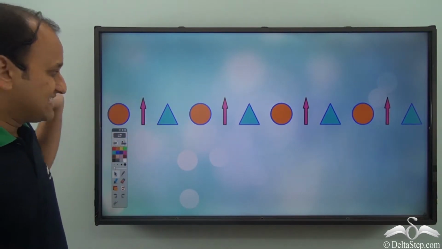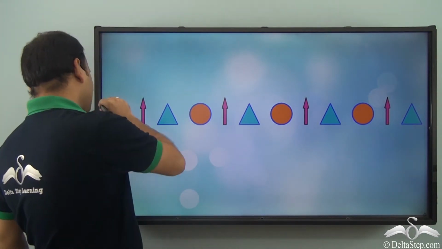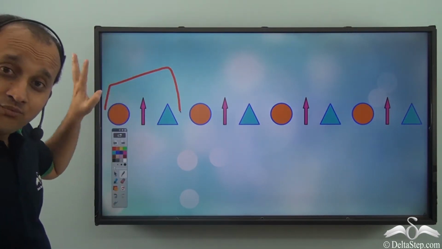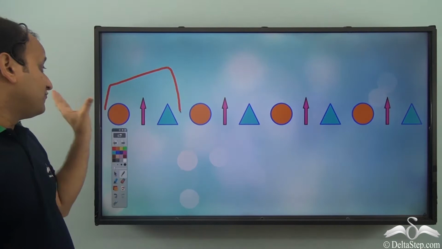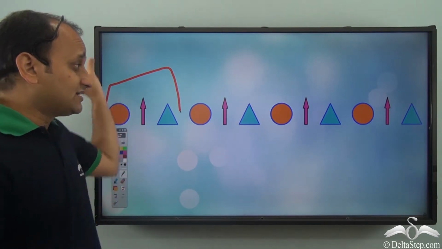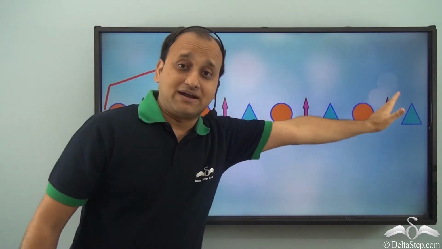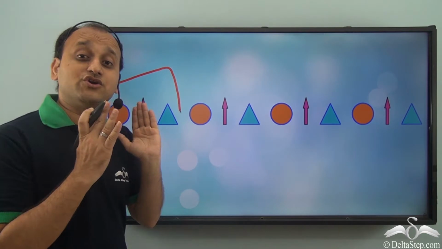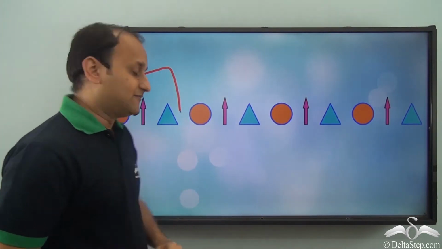So we followed a very simple rule, that is, these three shapes together form one unit, and this unit is repeating. So when we are extending this pattern, then we will have this unit placed here, and we will extend this pattern. So the rule is very simple, that you need to identify the unit of repeat and you need to extend the pattern accordingly.